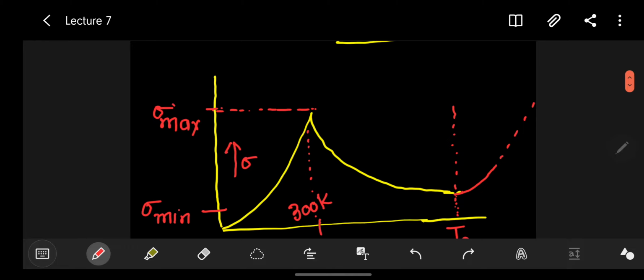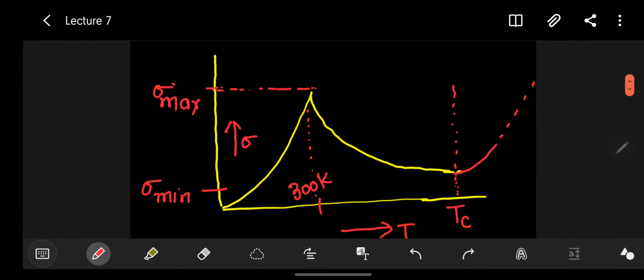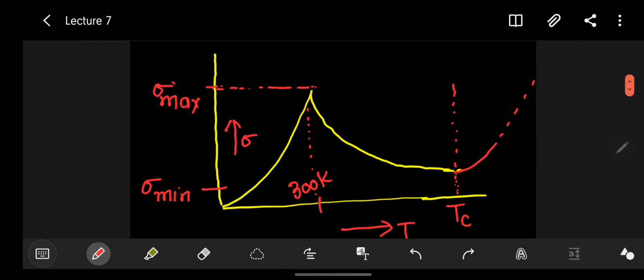To understand this, I have plotted a curve of conductivity versus temperature. As you can see, on the x-axis temperature has been represented, and on the y-axis the conductivity of the extrinsic semiconductor has been shown.